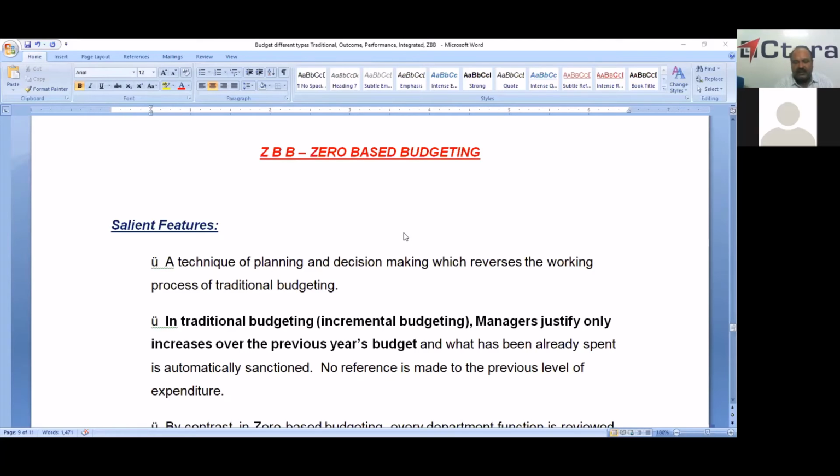So managers think that what has already been spent is automatically sanctioned. There is no justification required for the automatically sanctioned amount, that is the last year's actual amount, and no reference is made to the previous level of expenditure. That is the main drawback of traditional budgeting.